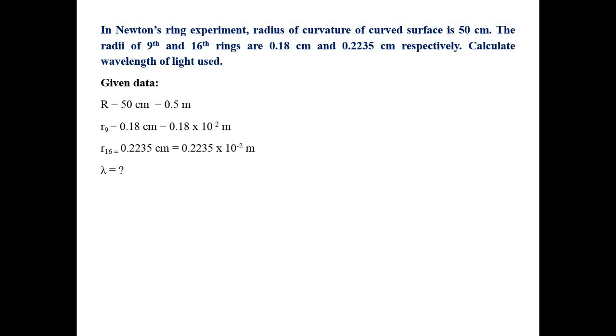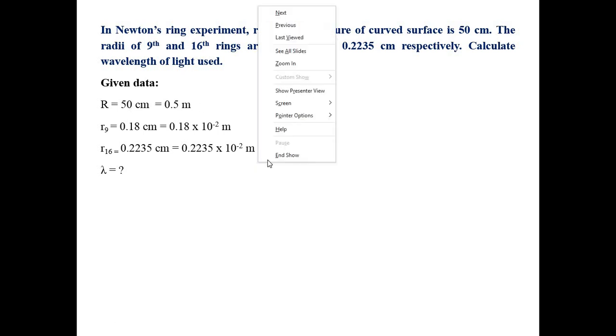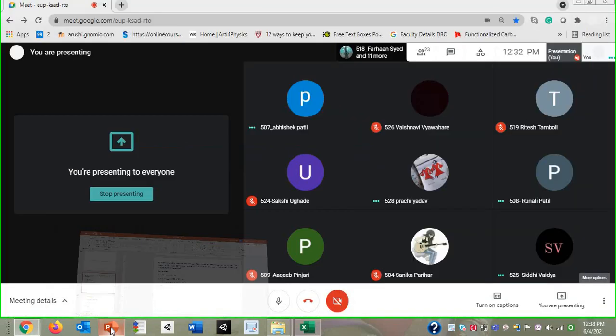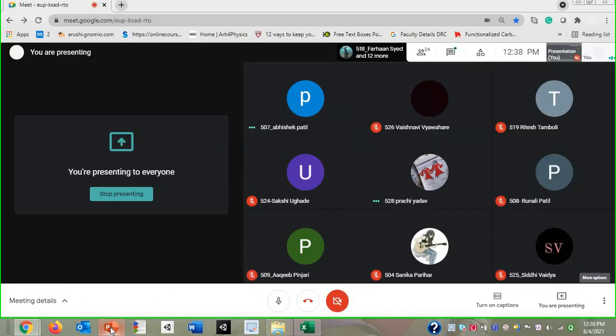Formula for lambda? Whoever has given the answer, that answer is correct, but that was for mu, the refractive index. See, now we are having the power, no problem, so we can discuss this in detail.